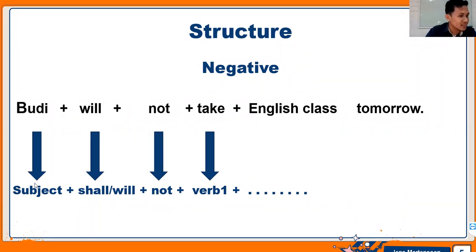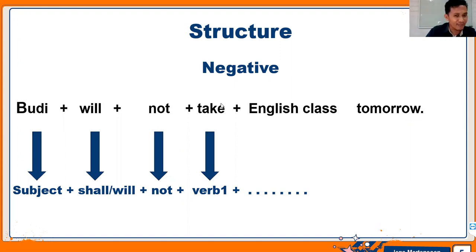So Budi is a subject, and then will. We don't use shall here because the subject is not compatible, nggak cocok ya. Shall is not compatible with the subject Budi. So when can we use shall then? When the subject is we or I. I shall not or we shall not take English class tomorrow. It's only I and we. And then after the modal is followed by not.